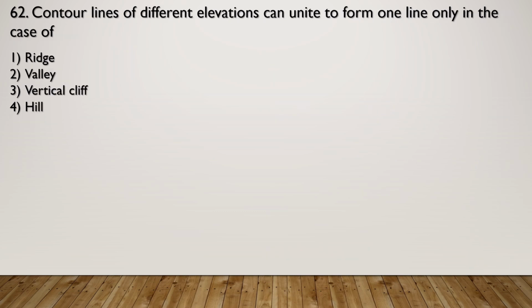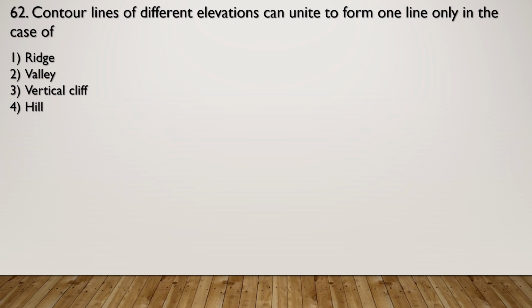Next question. Contour lines of different elevations can unite to form one line only in the case of, the 4 options are given. Now first option is ridge. Ridge is represented by U or V-shaped contour lines with their closed ends pointing towards lower elevation. Whereas valley bottoms are represented by U or V-shaped contour lines with their closed ends pointing towards higher elevation.